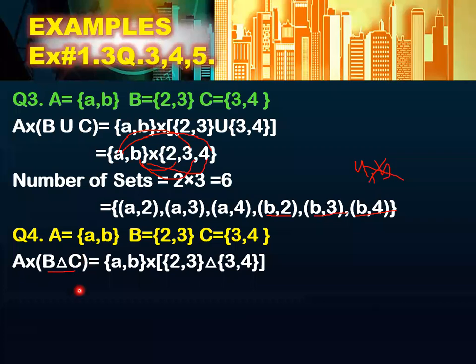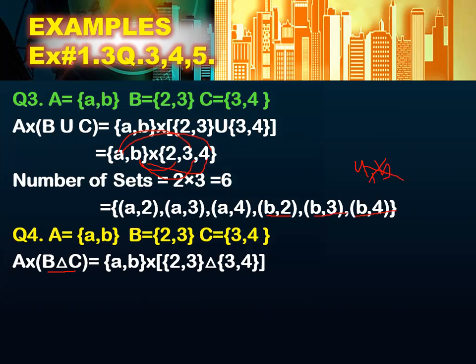Okay, now in symmetric, what you will do? Symmetric means what? Anyone knows it? Basically, the symmetric difference is a set containing those elements which are either in A or in B, but not in both A, B. Okay, in symmetric, we will write the elements which are either in set A or set B, but not in both the sets. Okay, delta, or you can say the symmetric difference.